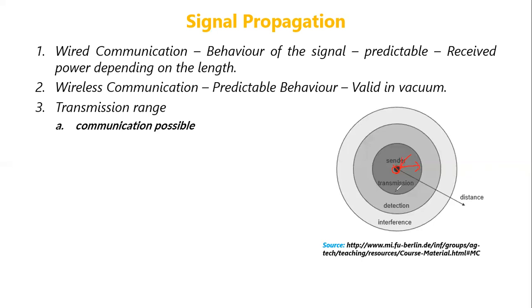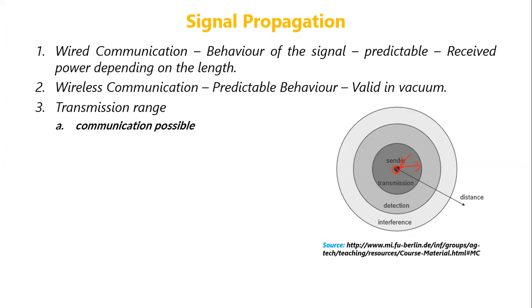The first range is called the transmission range. Within the transmission range, the receiver can receive the signal, and also communicate back to the sender.